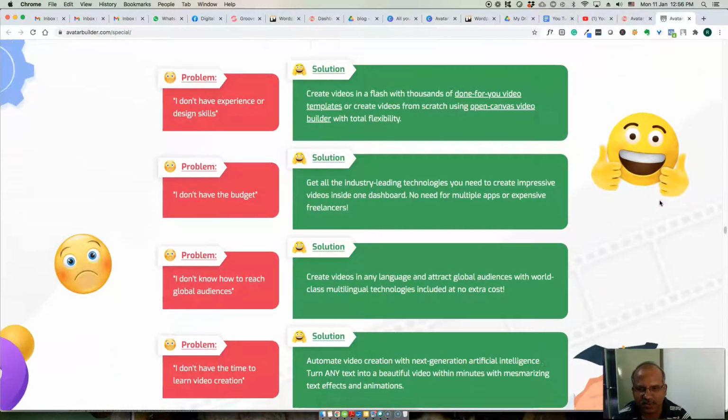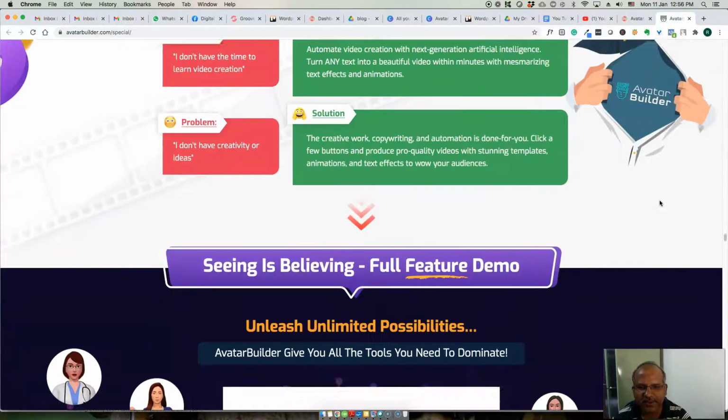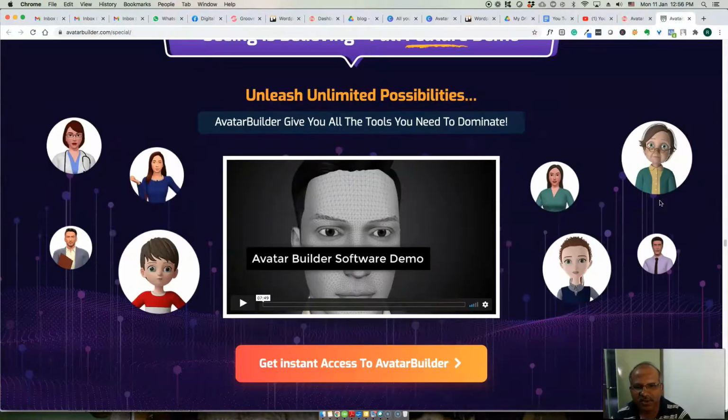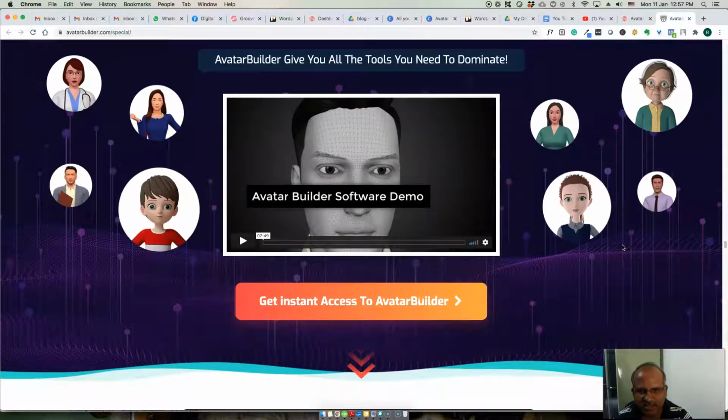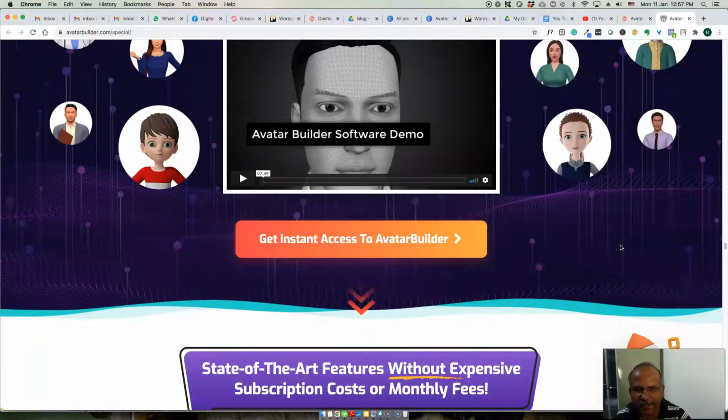So there are some solutions that the vendor gave. This is a full demo of this Avatar Builder that's available on the sales page. Click on the sales page and review the full demo of this software. I went through this demo, and it's good for creating attention-grabbing videos using this software.